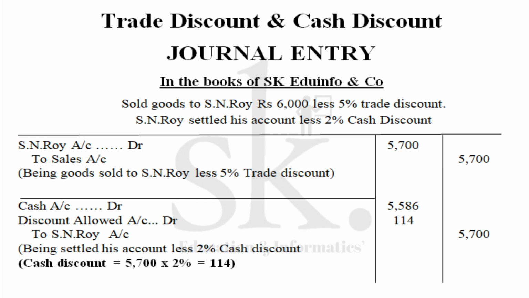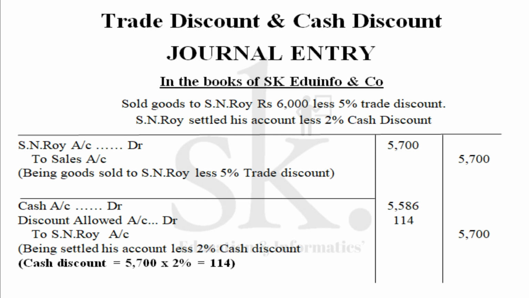Now if you note, in trade discount, the discount component is not recorded, but it is deducted from the final price. That means out of 6,000 into 5%, the discount amount is 300. The trade discount component is 300, which is not recorded. But what is recorded? The difference between the catalog price minus the trade discount and the final invoice price is recorded, which is 5,700. Now SN Roy settled his account less 2% cash discount.